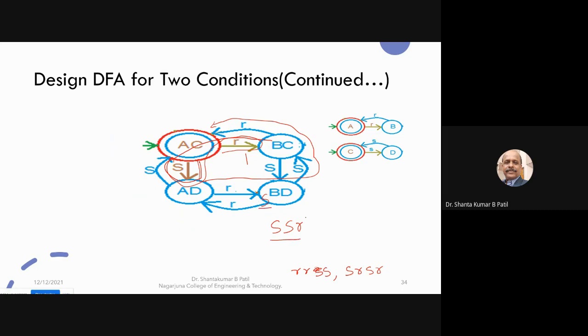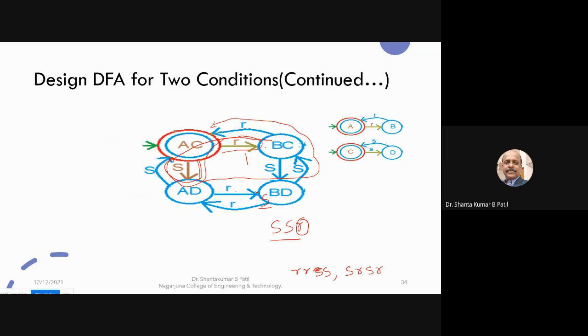Why? Because it consists of an odd number of R. So the designed DFA should accept only the strings which consist of an even number of S and an even number of R.